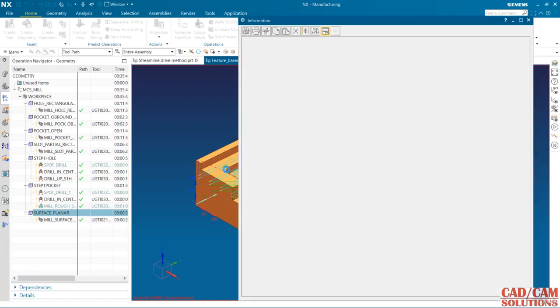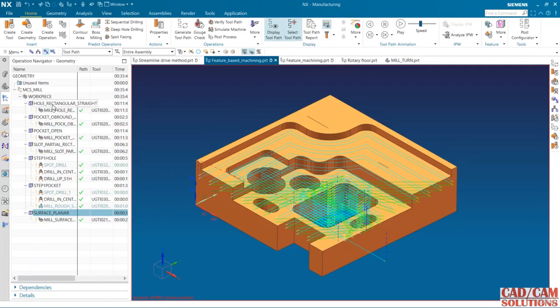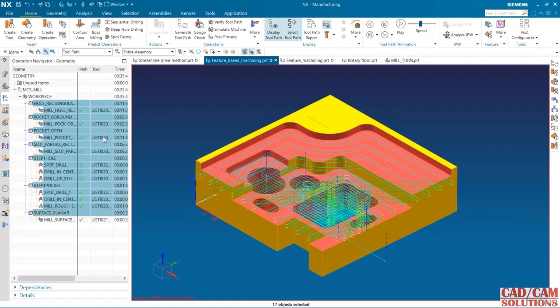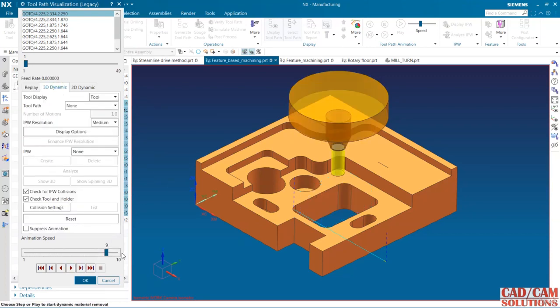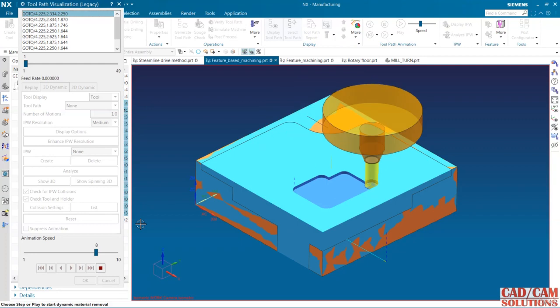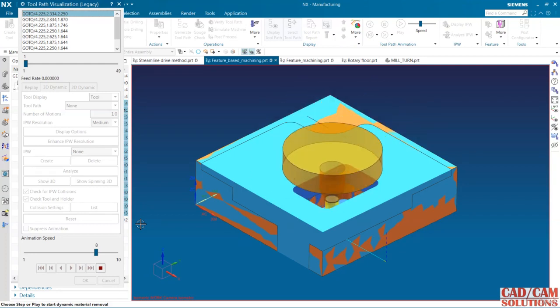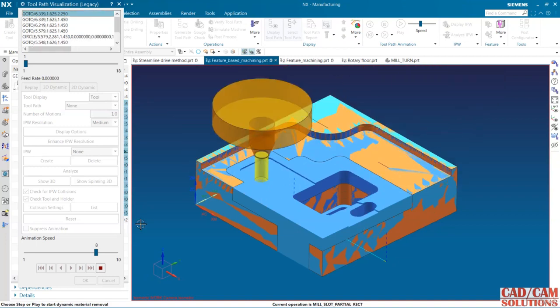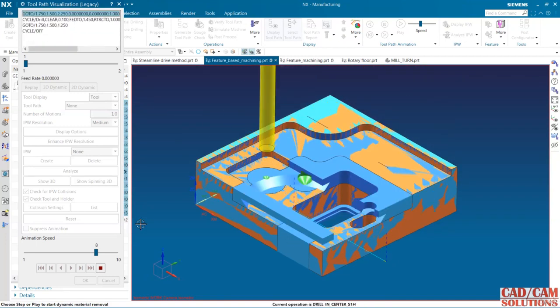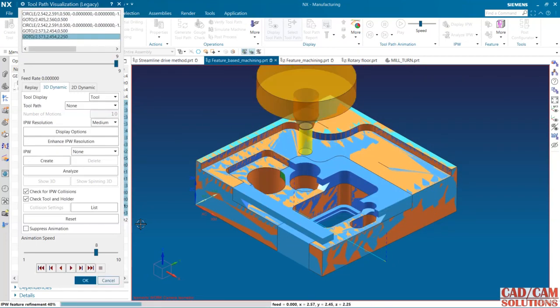Now I want to see the verification of all these. So just select and verify toolpath and 3D dynamic and play. See, this material is still remaining.